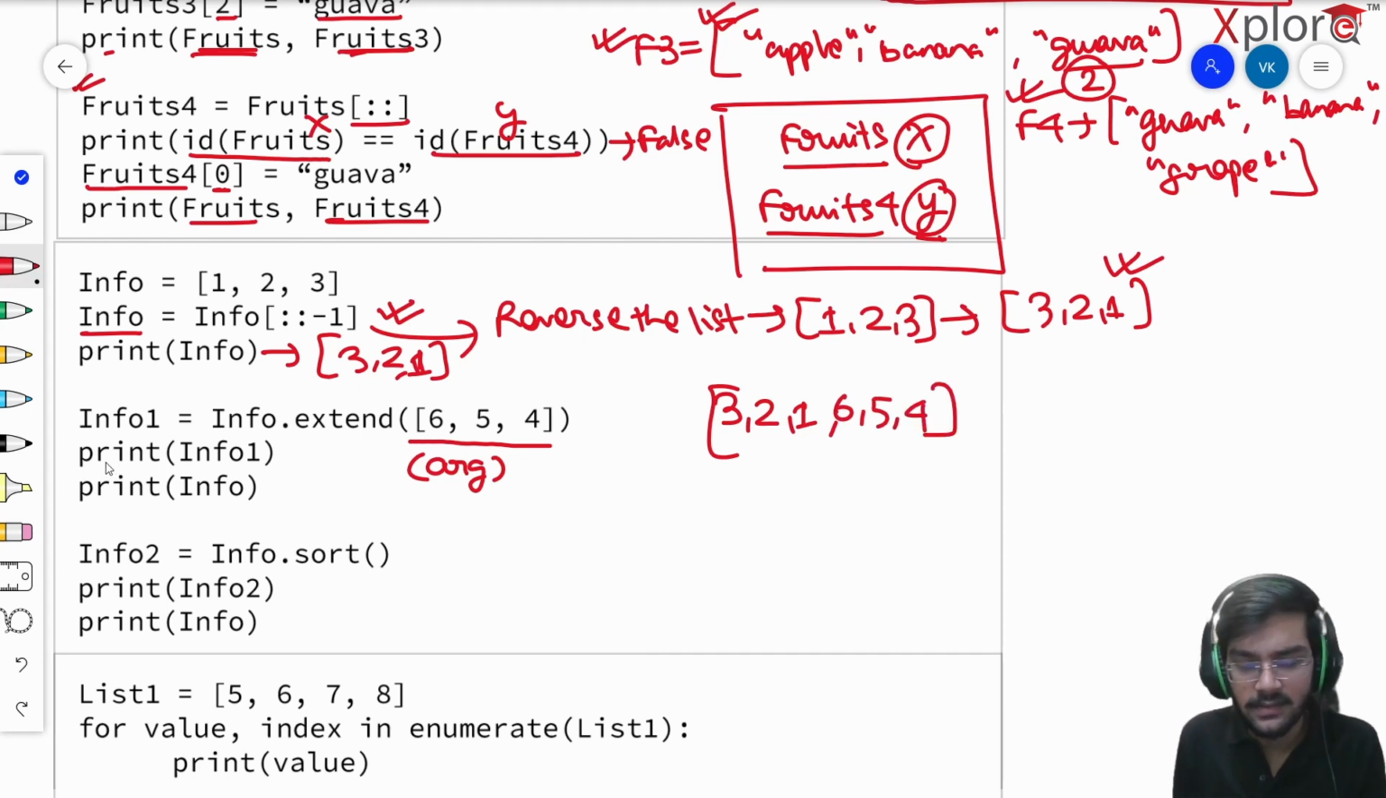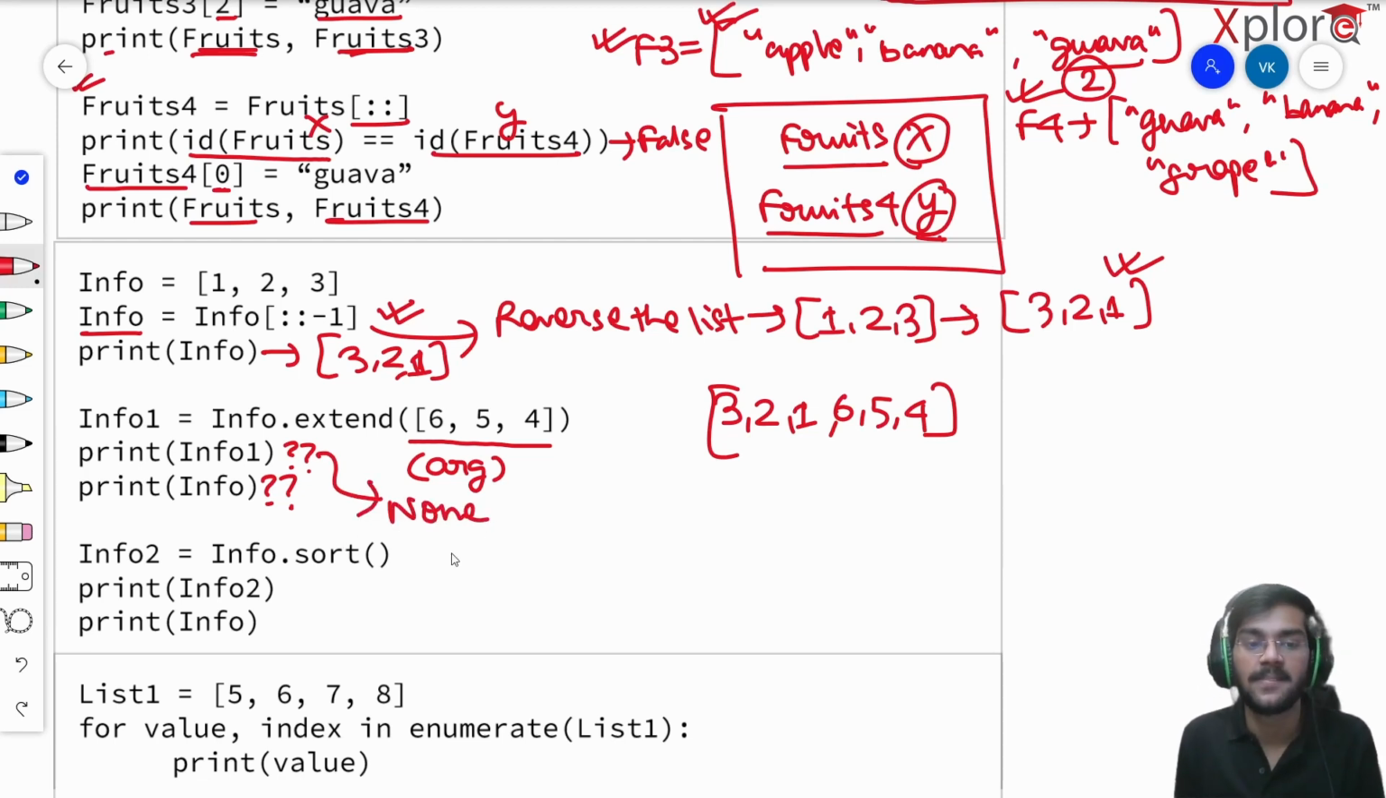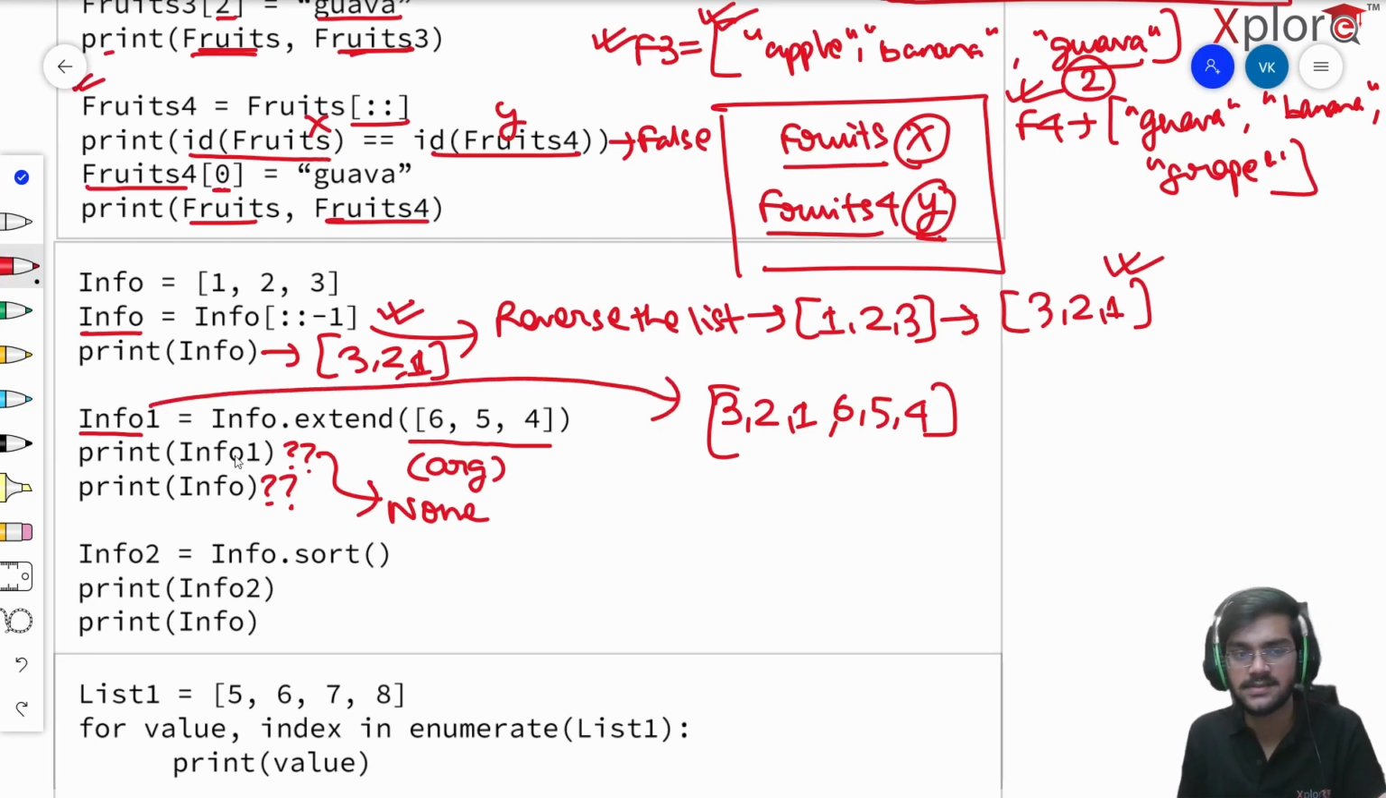Now, notice carefully, I'm saying print info1. So what will this give me? That's the question. And then in the next line, I'm saying print info. So what will this give me? So basically, info1 is going to give me nothing but None. Why? You might be saying that, okay, info1 is initialized to info.extend 654, so info1 should give me the list here, right? It kind of makes sense. It's info.extend this much. No, it's not going to do that.